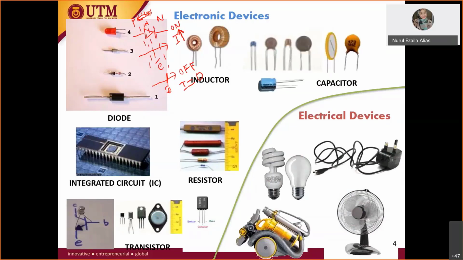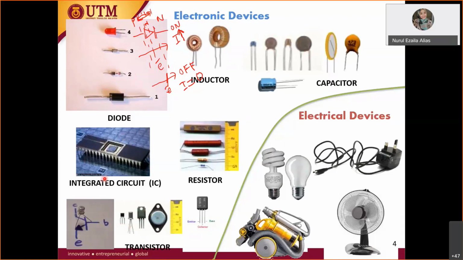So you have BJT, bipolar junction transistor, and MOSFET. And from the build up of these electronic devices, diode, inductor, capacitor, resistor, transistor, you make up an integrated circuit. So this IC is actually the combination of all these electronic devices.